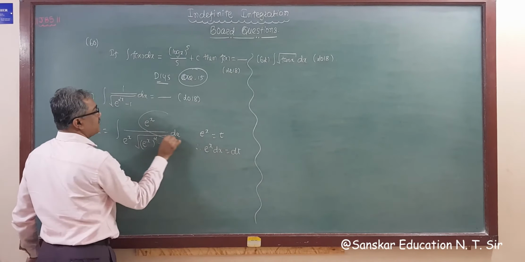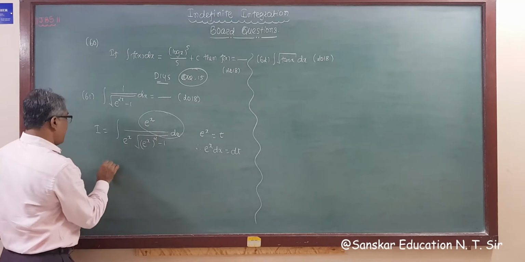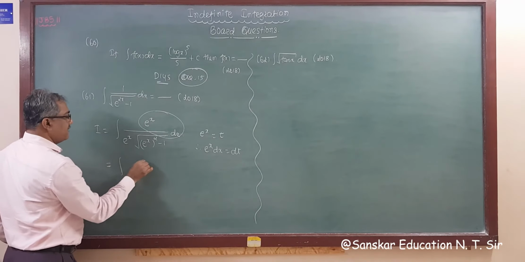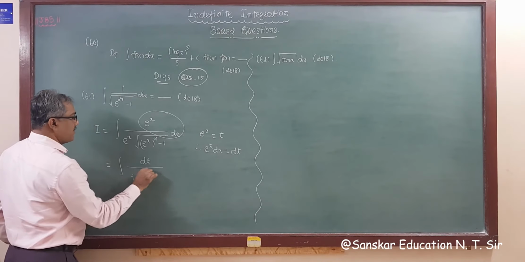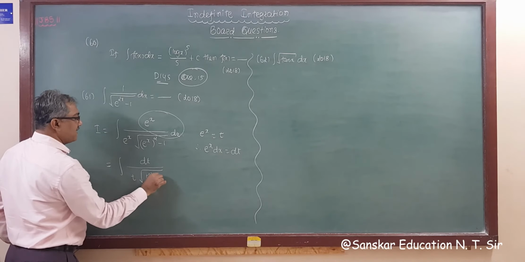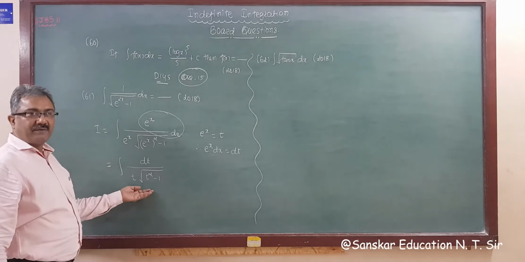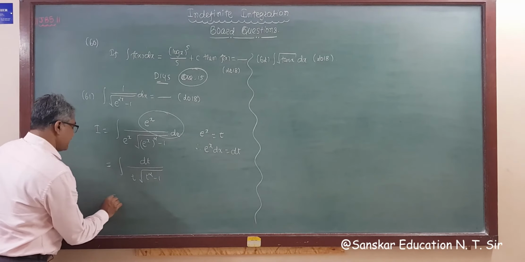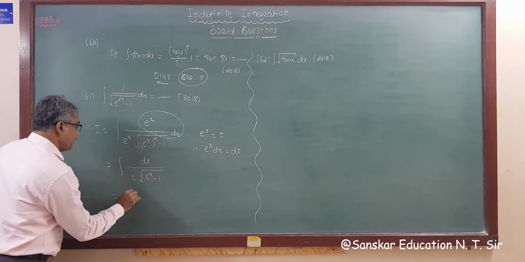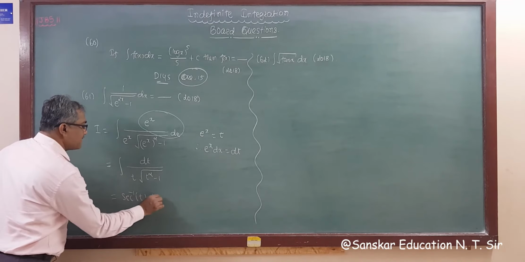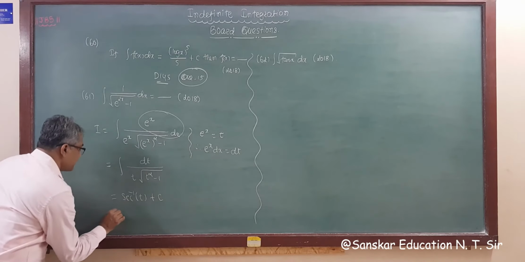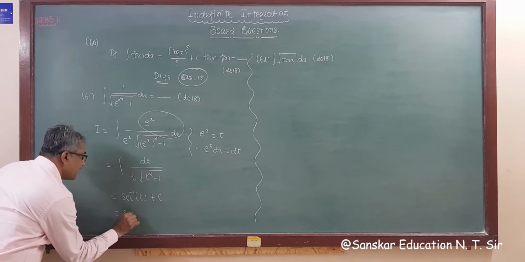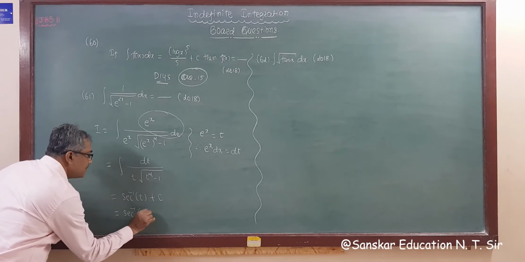So I will be integration dt upon e raised to x, that is t, into square root of t square minus 1. This is the formula for sec inverse, so this is sec inverse t plus c. And what is t? t is e raised to x. So this is sec inverse e raised to x plus c.